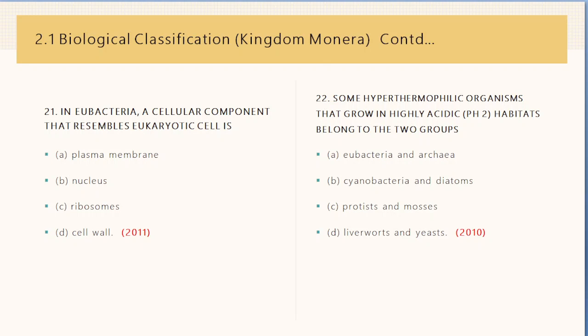Next question. Some hyperthermophilic organisms that grow in highly acidic pH 2 habitats belong to the two groups: eubacteria and archaea, cyanobacteria and diatoms, protists and mosses, liverworts and yeast. What is the answer? The correct answer is A, eubacteria and archaea.